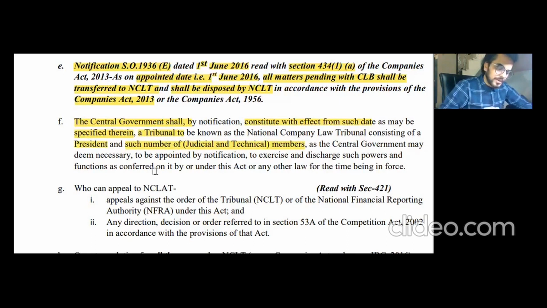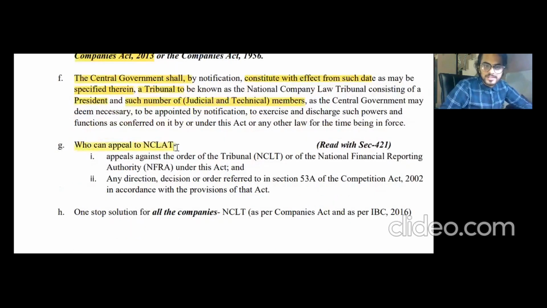If a person is aggrieved by the NCLT order, then they shall go to the NCLAT within 45 days. We will study that in section number 421. So who can appeal to NCLAT? As I've already told you, any appeals against the orders of the NCLT shall be appealable to the NCLAT.